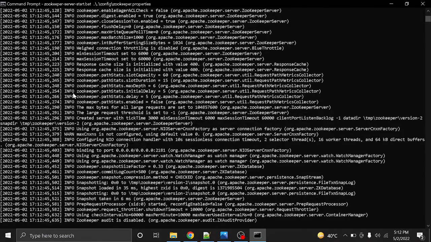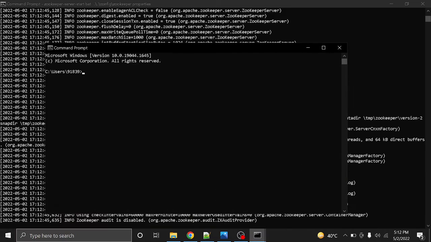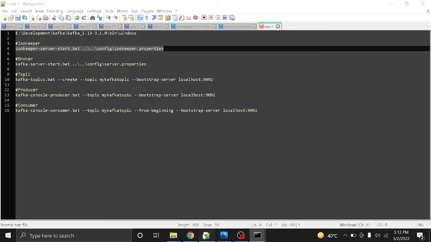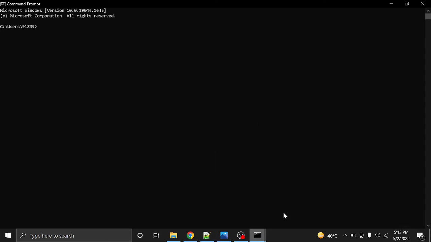Okay, I started the zookeeper in one command prompt, and we will open another one, and in this command prompt we are going to start a Kafka broker. One zookeeper can have multiple brokers, but for this tutorial we are just going to start one broker only. The default port for this broker will be 9092.